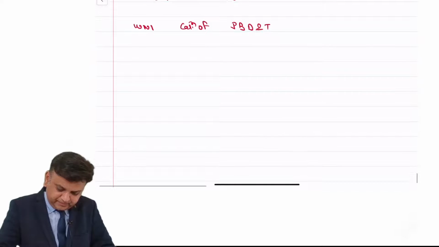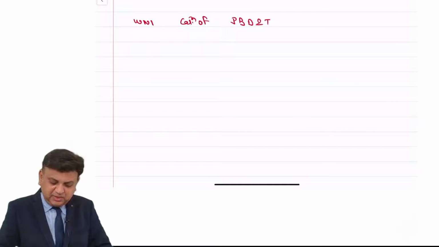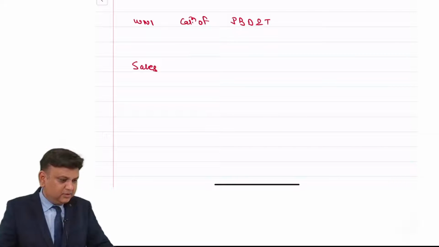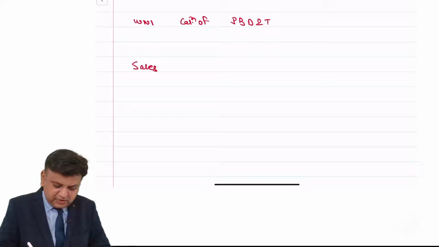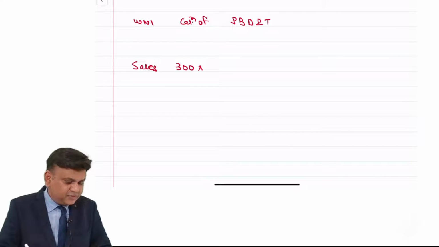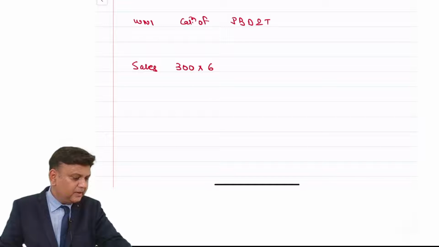Now working note number 1, profit before depreciation and taxation. In that I'm writing sales. Working for 300 days, working daily for 6 hours. That comes to 1800 number of hours, multiplying with the output provided to us.